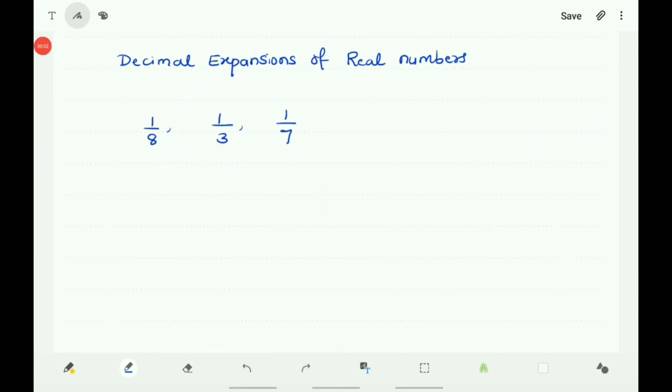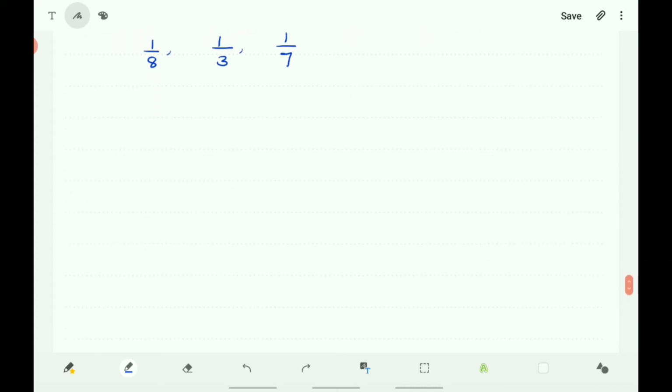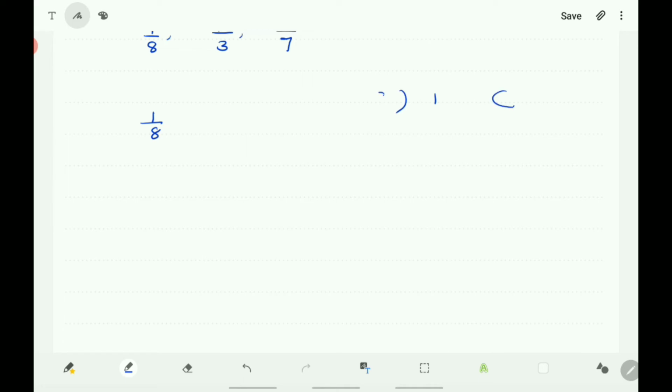Now about the decimal expansions of real numbers. Here are some fractions: 1 by 8, 1 by 3, 1 by 7. Let us find the decimal expansion of these rational numbers. So you take 1 by 8. To find its decimal expansion, you divide 1 by 8.